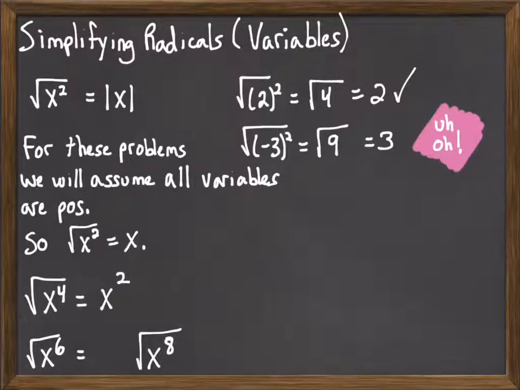So what would you multiply times itself to get x to the sixth? Well, that would be an x to the third. And for x to the eighth, what would you multiply times itself? Well, x to the fourth. 4 plus 4 gives me 8.